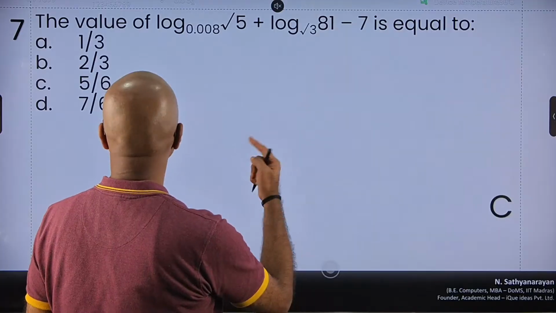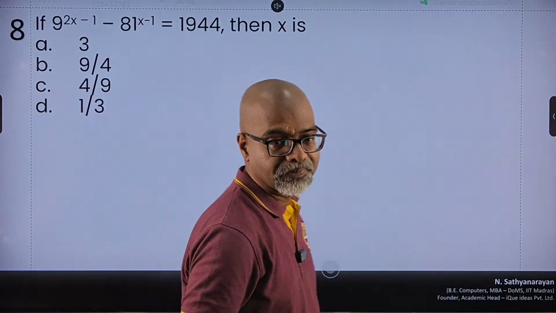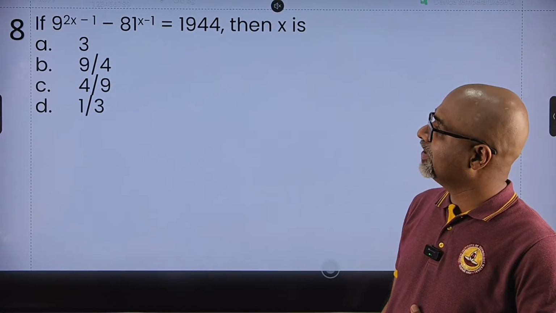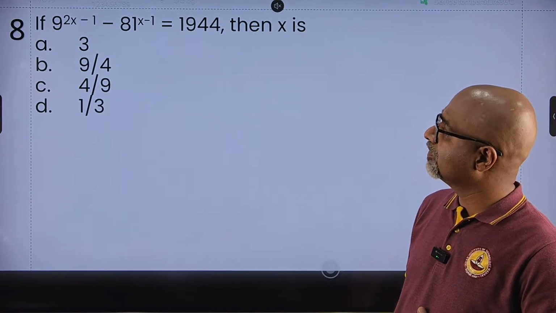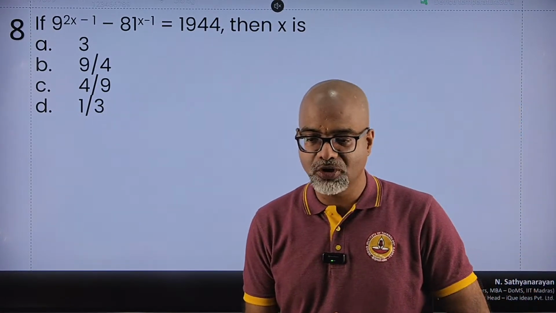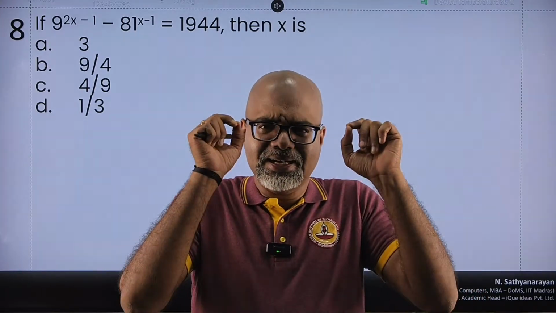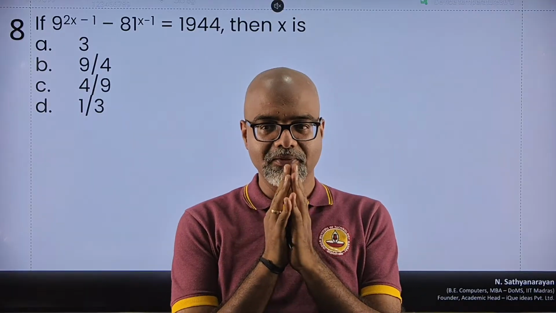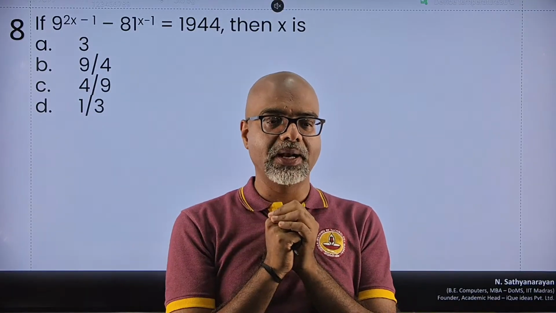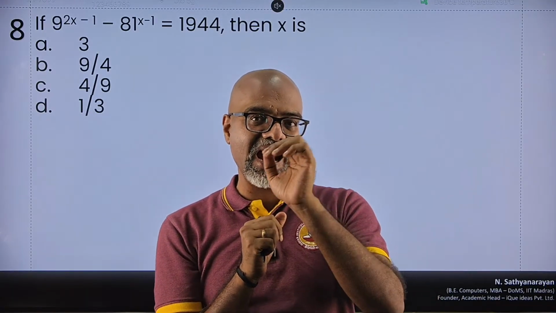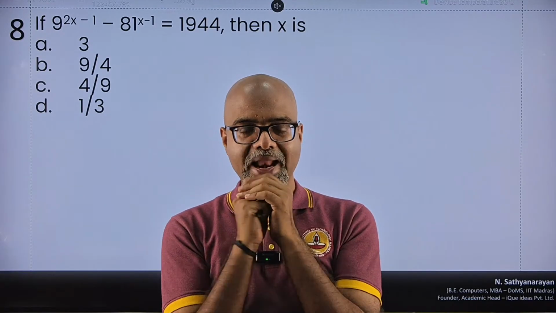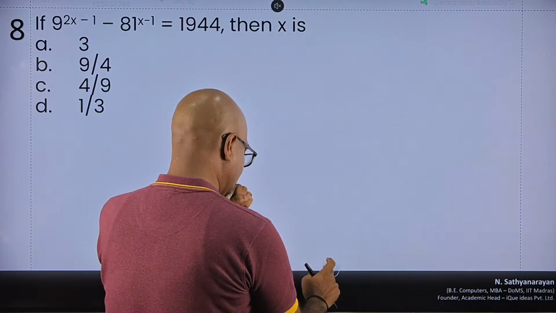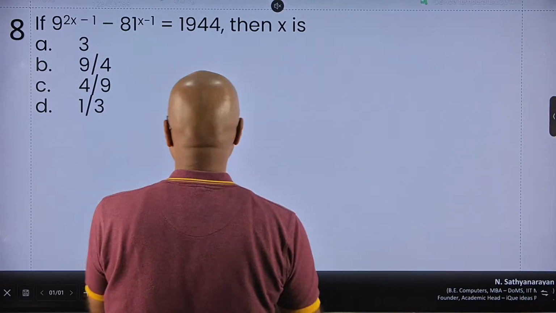So this is option C, 5 by 6. Okay. Now, 9 raised to 2x minus 1 minus 81 raised to x minus 1 is 1944. Then what is the value of x? Seems very complicated. But something which immediately comes to my mind is both 9 and 81 are actually related. 81 is nothing but 9 square. So instead of keeping it as 81, can I do something like this?